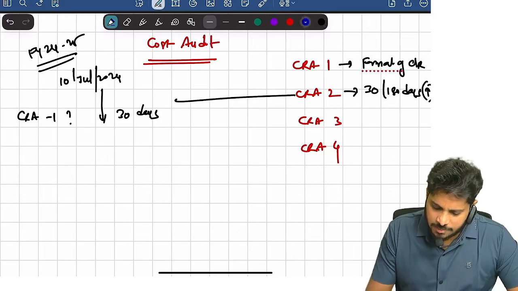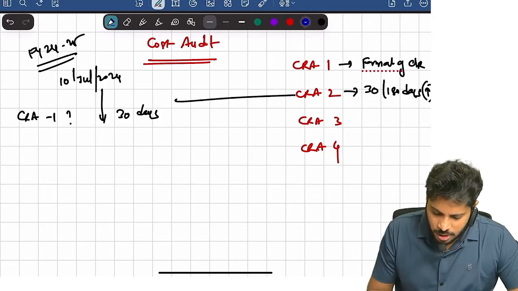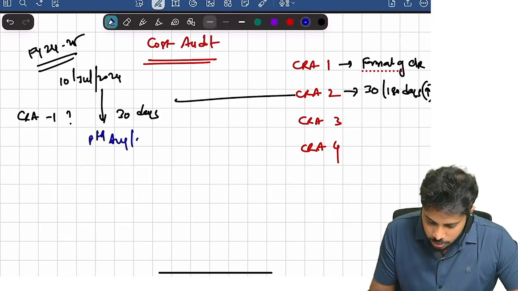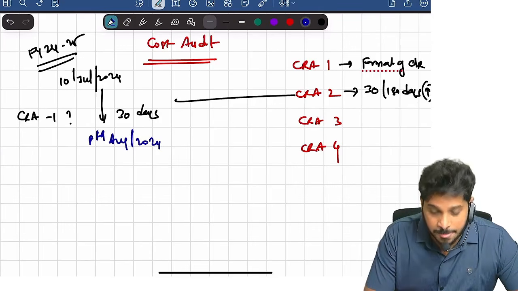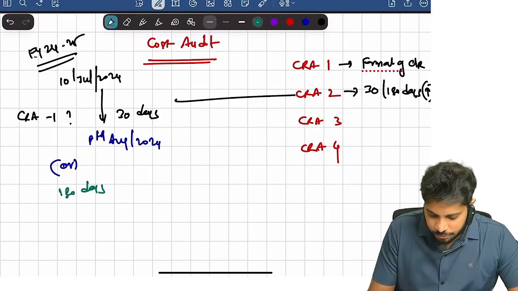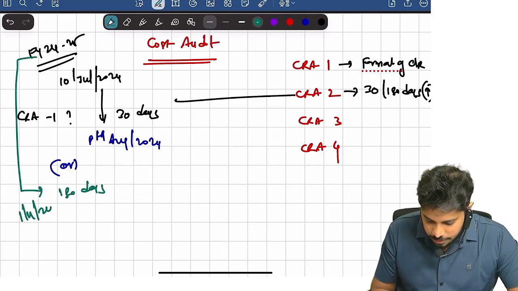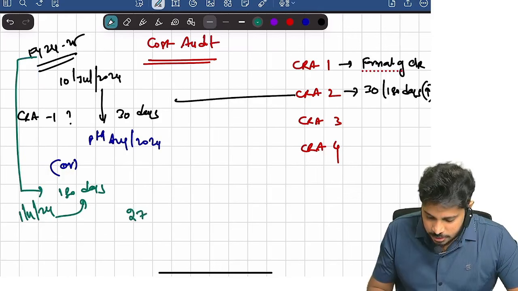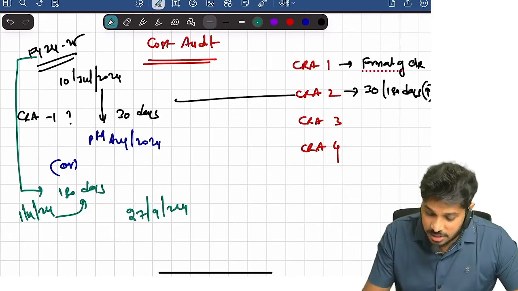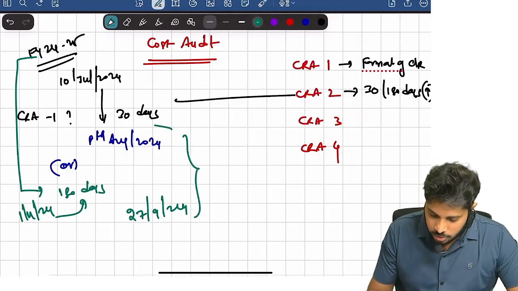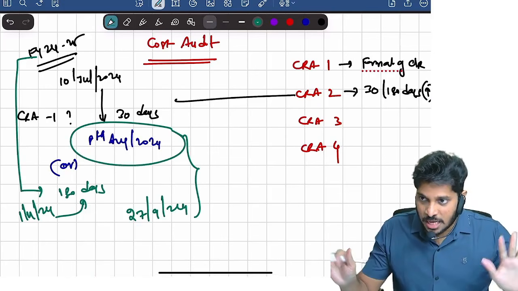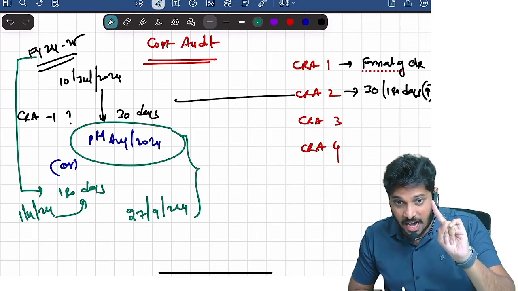Okay, let us see. From appointment date, 10th July onwards, 30 days means, let us assume, 8th August will come, the 30th day. Or another point is 180 days from the beginning of the financial year, from 1st April 24 to the 180th day, so 27th September 24, whichever is earlier. So automatically the answer is 8th August 2024. Clear?